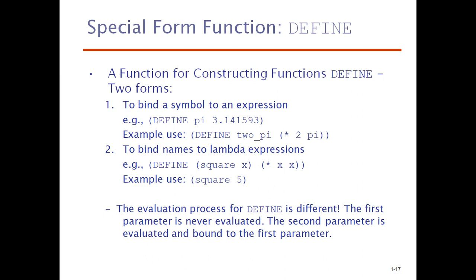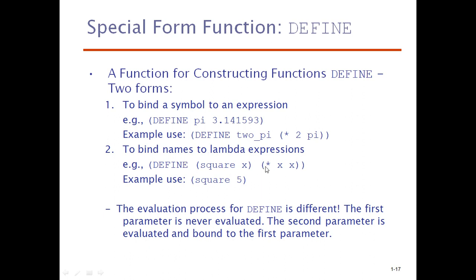One must remember, whenever you use this define keyword, the evaluation process of define is different. The first parameter is never evaluated. Only the second parameter is evaluated and bound to the first parameter. Look here: define square x star x x. In this case, square x will never be evaluated. Only the second parameter will be evaluated, and it will be bound to the first parameter.